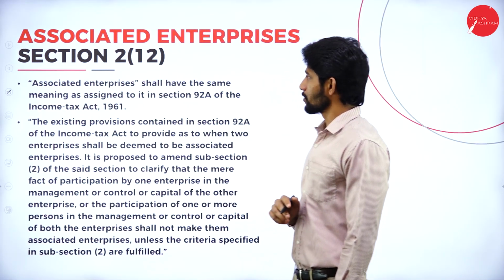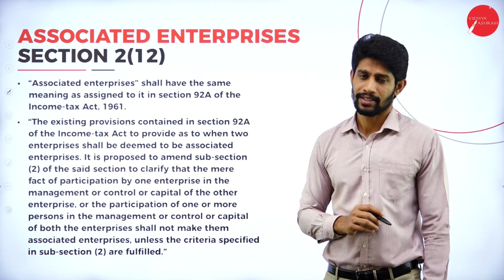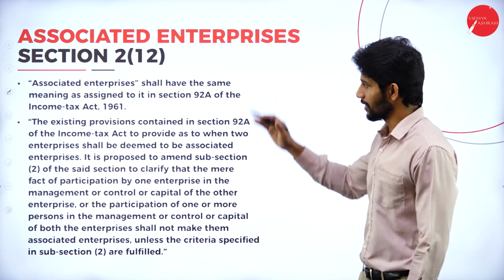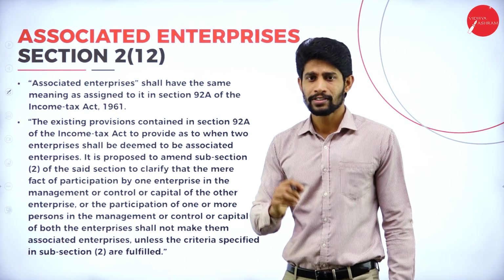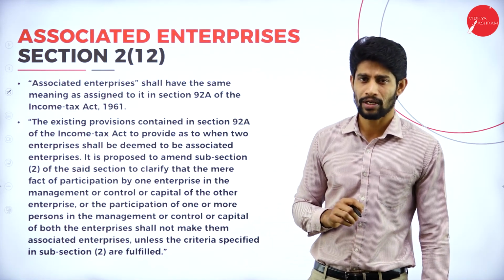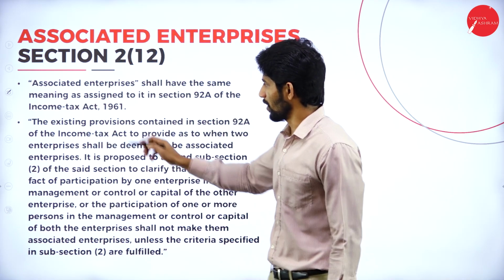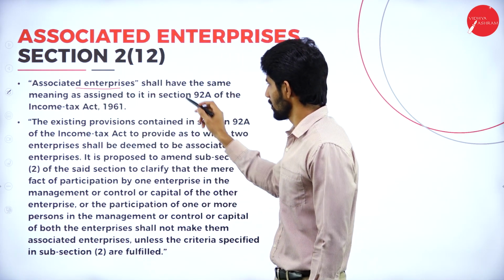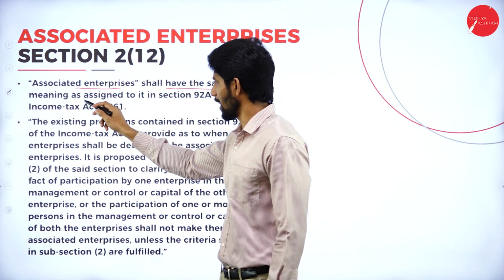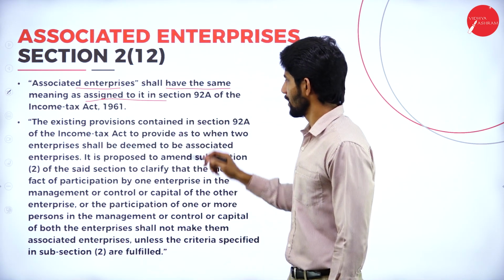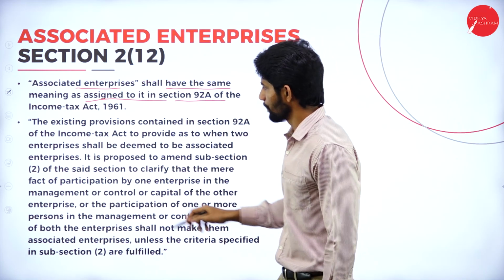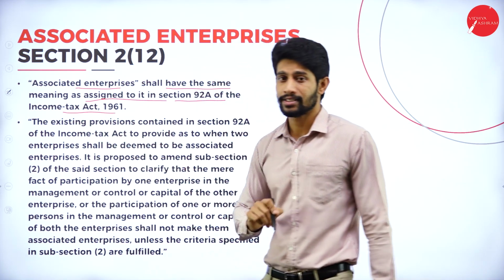Next one, associated enterprise. Yes, associated enterprise. It is explained under section 2, subsection 12 of GST Act 2017. So what is this associated enterprise? Associated enterprises shall have the same meaning as assigned to it in section 92A of the Income Tax Act 1961.